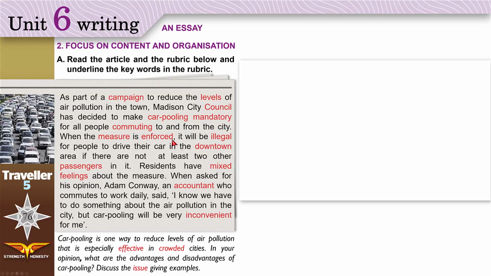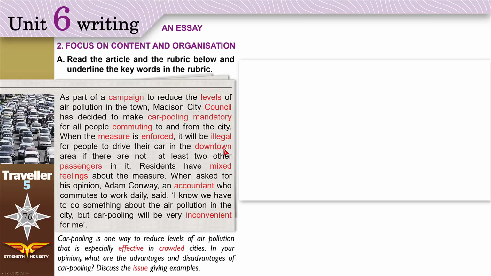When the measure is enforced, the action. What action? Carpooling. When carpooling is enforced, people start following this rule and applying the rule. It will be illegal, against the law, for people to drive their car in the downtown area. Downtown is an American word.